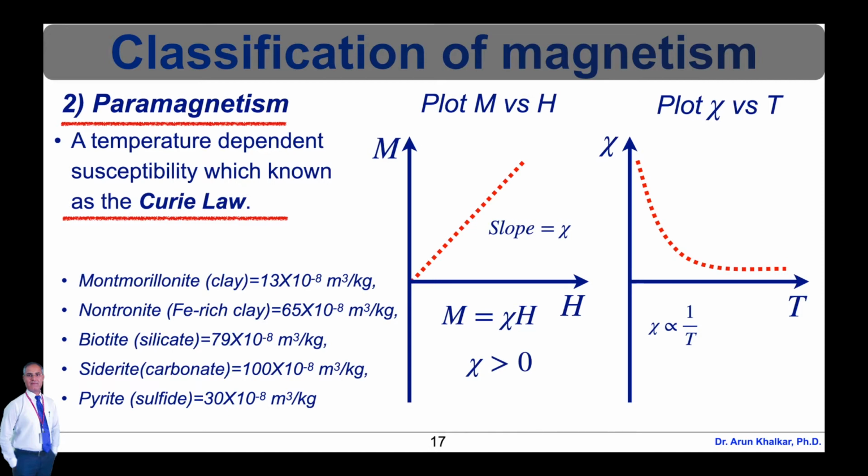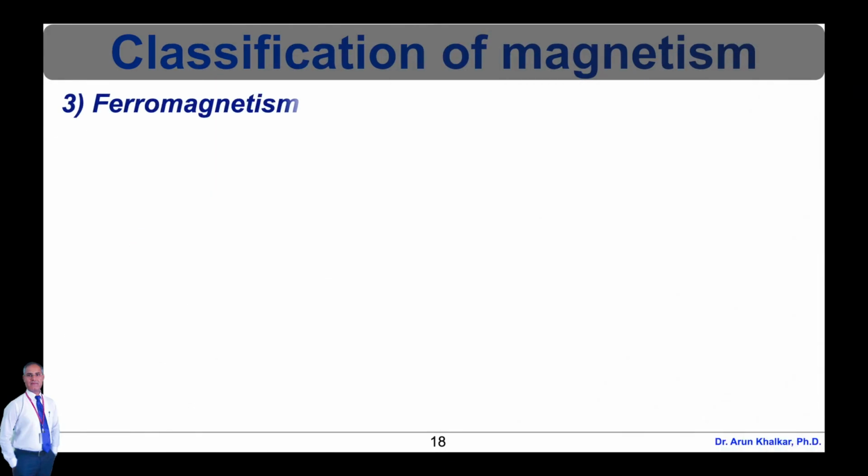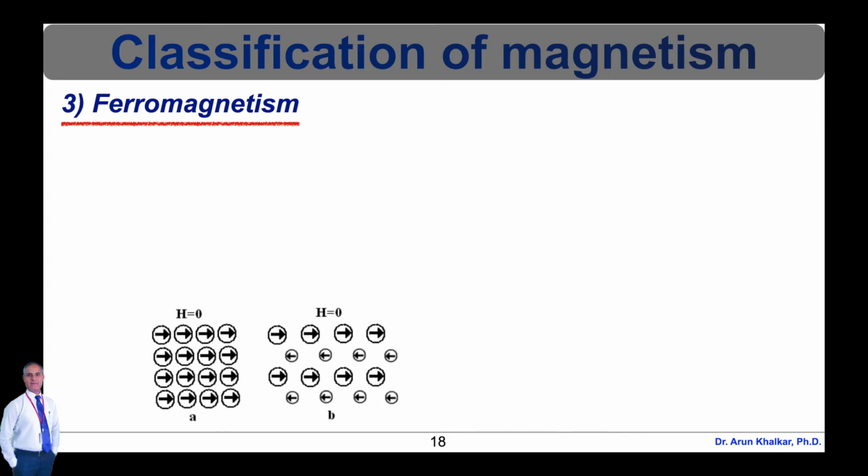Similarly, the plot of magnetic susceptibility versus temperature for the paramagnetic materials is shown, which shows that at lower temperature, the magnetic susceptibility value is higher, but as the temperature goes on increasing, its value goes on decreasing. That is, the magnetic susceptibility is inversely proportional to the temperature. Now let's see the third class of magnetic materials, which is ferromagnetism.